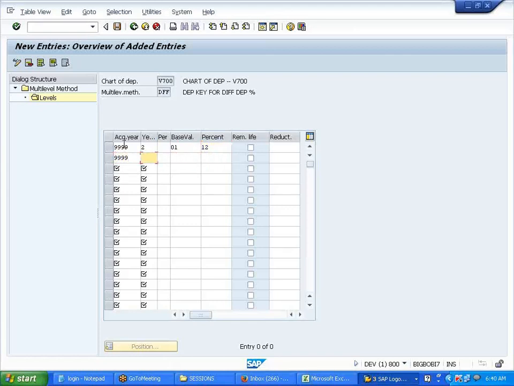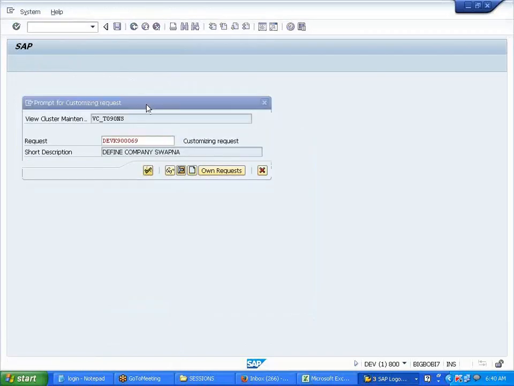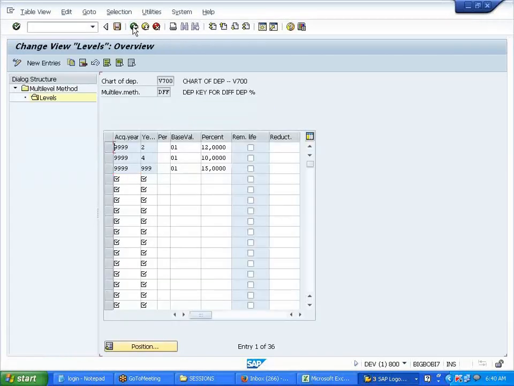For the next 4 years, base value we set 10%. Of any year going forward, let it be after 5 years, any number of years, it should be 15%, right? I'll save it.